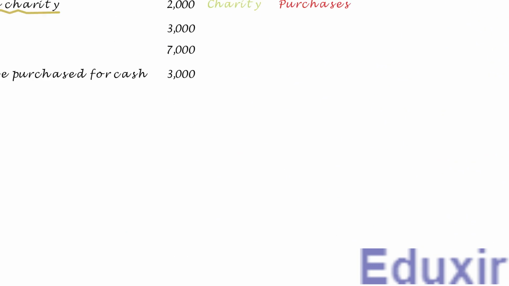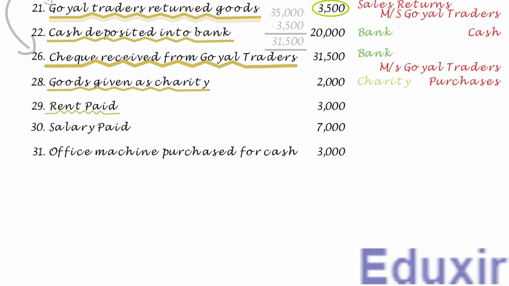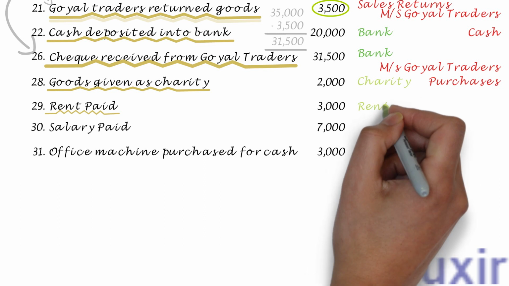In this transaction, the business is paying a rent of 3000 rupees. As you know, unless otherwise specified, all the payments are usually done in cash. So, we can safely assume that the rent is paid in cash. Rent is an expense. In other words, the business is incurring an expense named rent in this transaction. The rule to record an expense incurred is to debit the corresponding expenses account. So, in this case, the rent account should be debited.